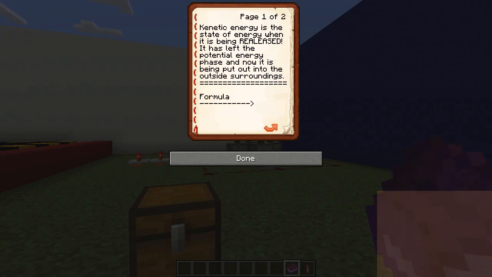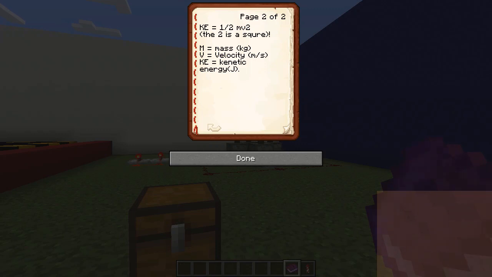And what is our formula? KE, kinetic energy, measured in joules. KE equals 1/2 mv squared. Remember, the v is squared. M is mass in kilograms. Don't get that confused. Velocity is meters per second, and KE equals kinetic energy, like we reviewed.